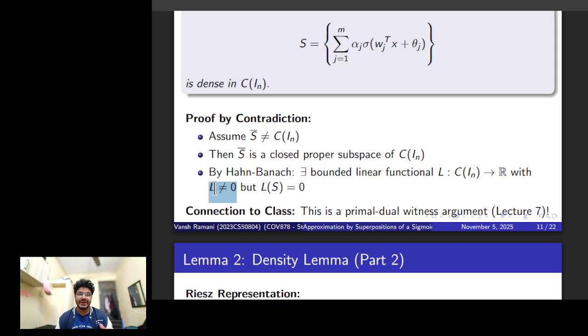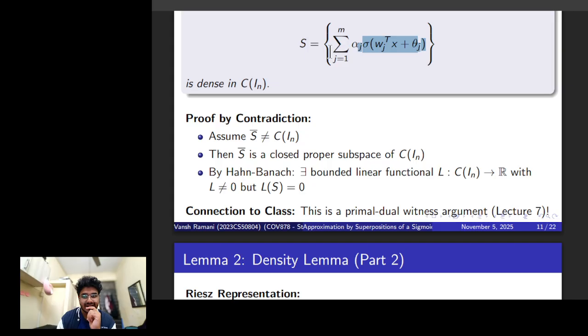So let me try to summarize it. We start by saying, let's assume that some function cannot be approximated using a weighted sum of these sigmoidal transforms of all linear transformations in x.